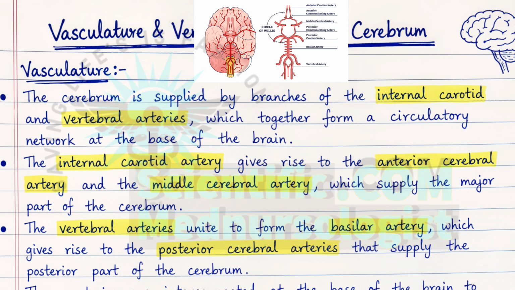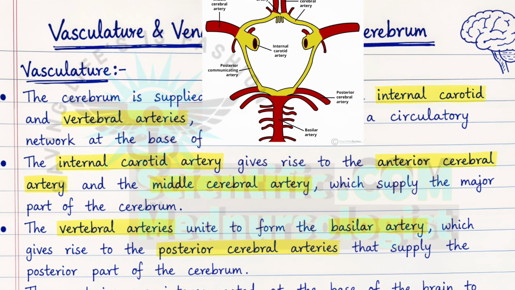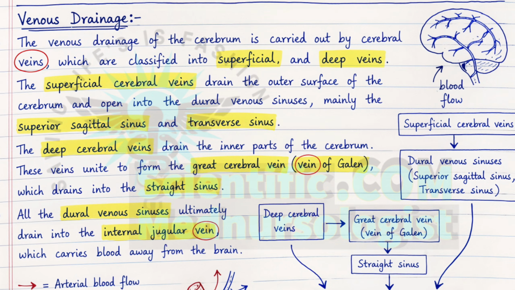Blood to the cerebrum is supplied by two main arteries, the first one being the internal carotid artery and the other the vertebral arteries. These two arteries form a circle-like structure called the circle of Willis, which is a structured arrangement of arteries in the brain. We call it the circle of Willis. The venous drainage of the cerebrum is carried by the cerebral veins, which are divided into superficial veins and deep veins, which drain blood from the brain to the heart for purification or oxygenation.